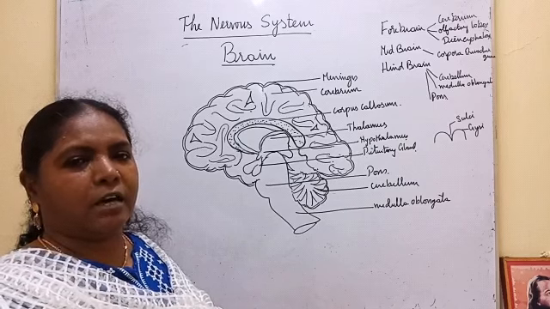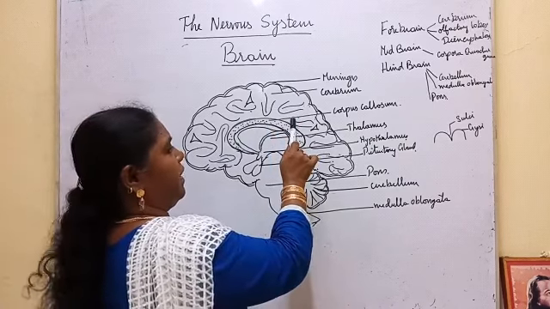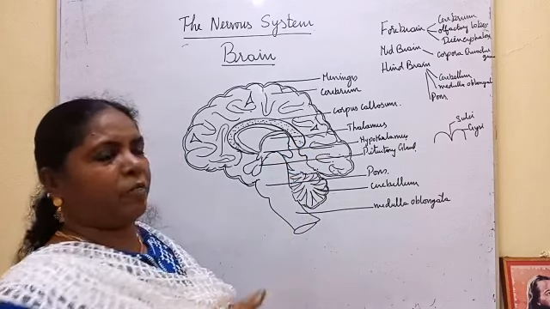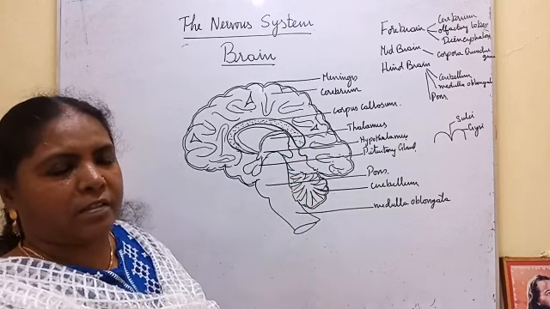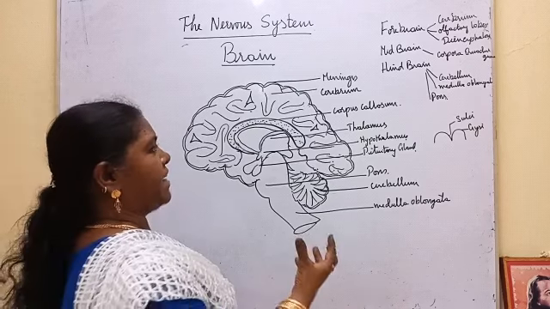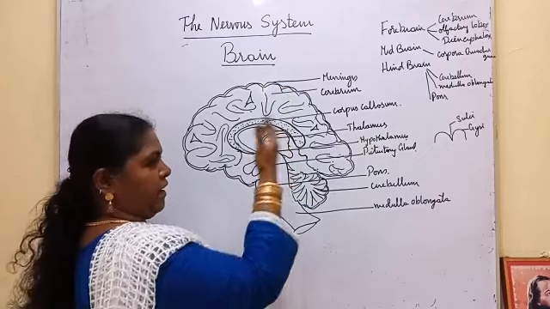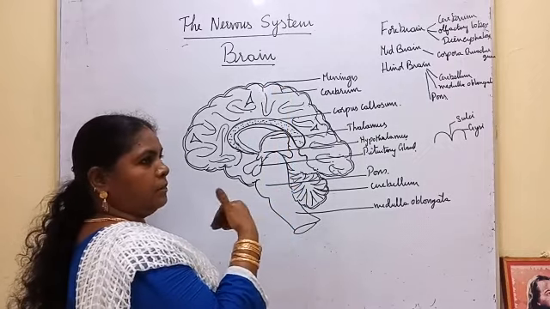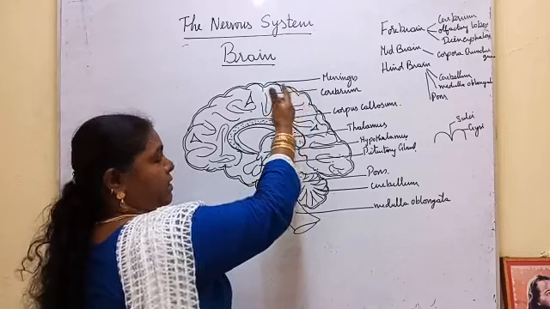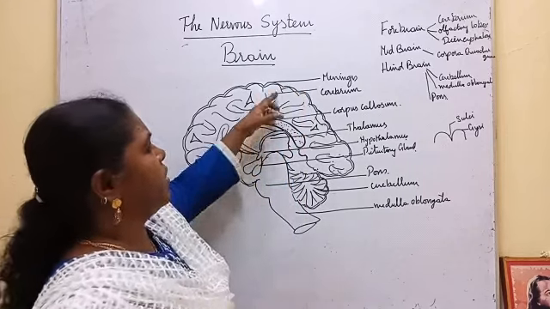The division of outer cortex and inner medulla is due to the neurons: the cytons are present in the cortex and the axons are present in the medulla. Like that, two regions are there.